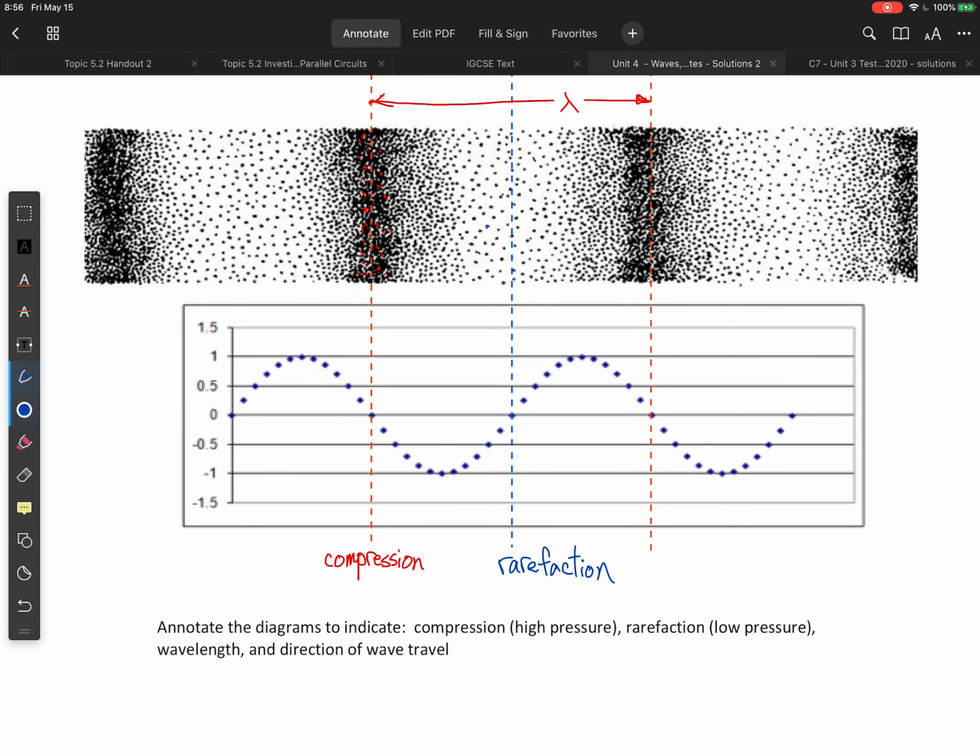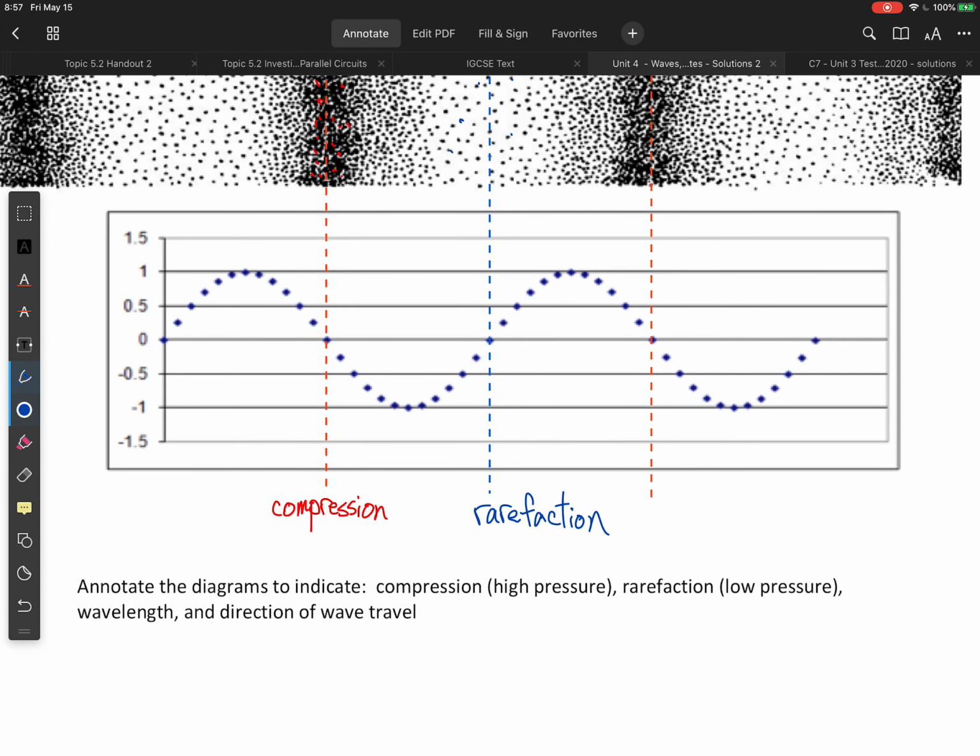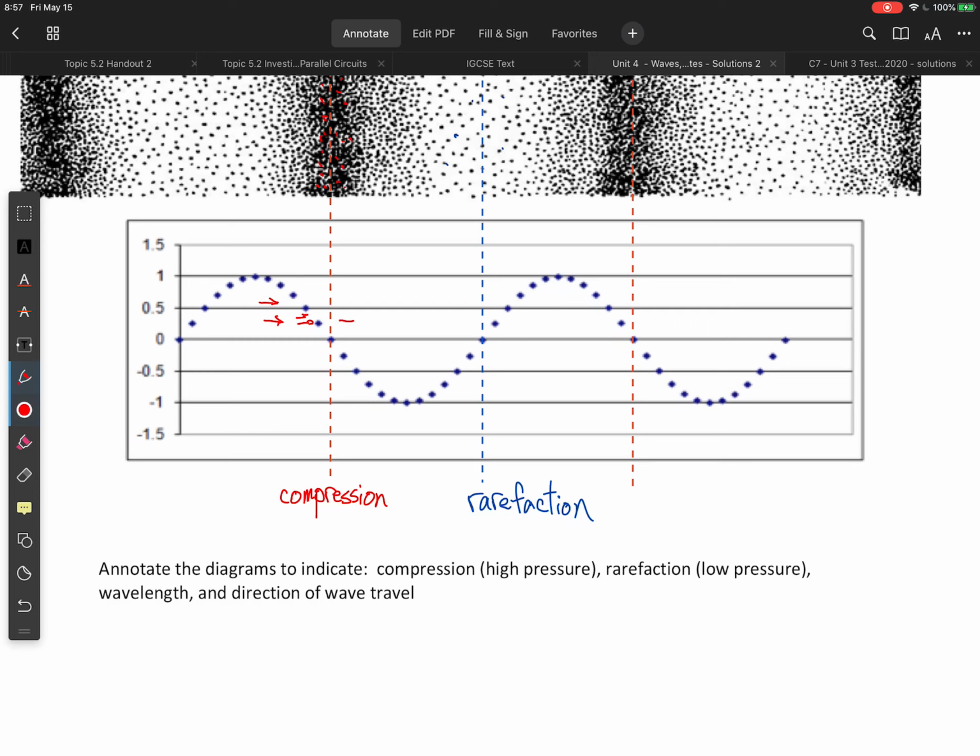Note that if you look at the graph here, it's not really obvious where the compression and rarefaction is if we're just looking at the displacement graph. And in DP physics, we will analyze that a little bit more, but you basically need to consider the direction of particle travel. So in this case, our particles are traveling in this direction, and that's how we know that our compression is formed. And over on this side, our particles are traveling in the opposite direction.